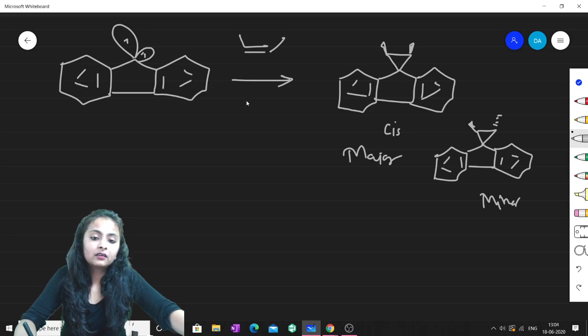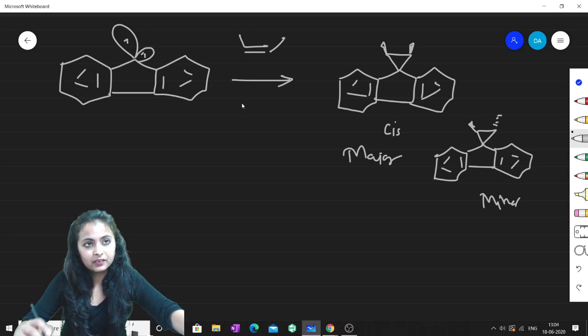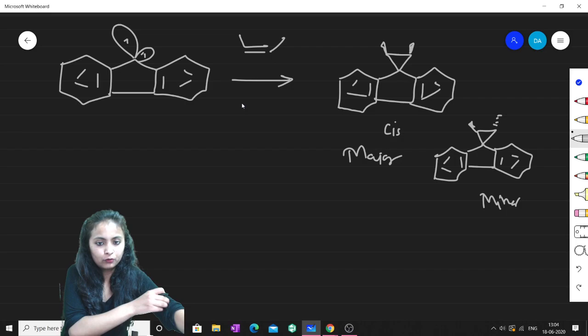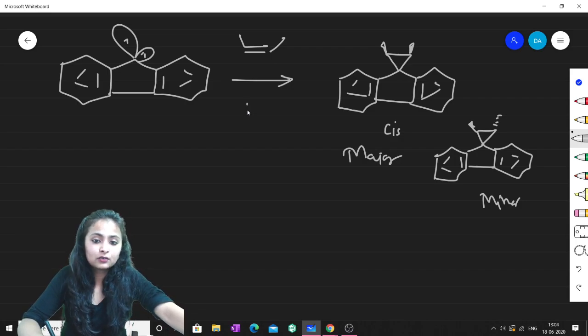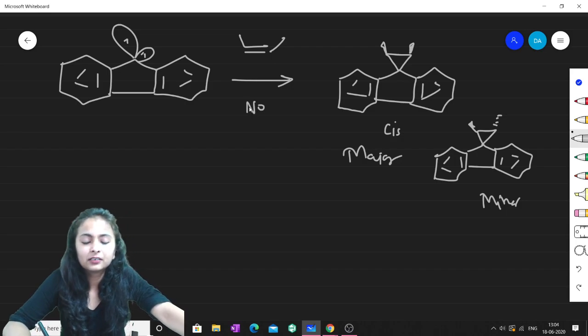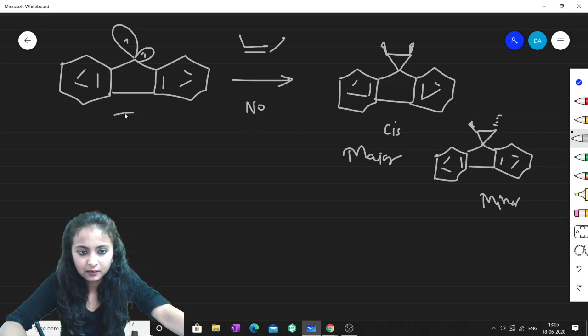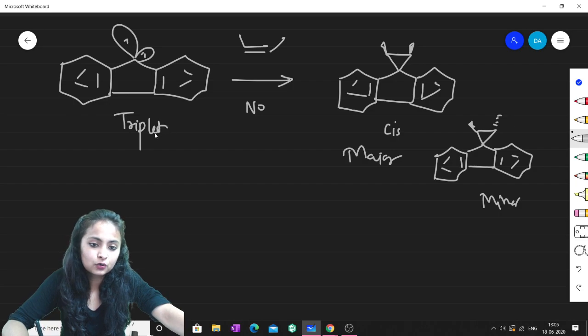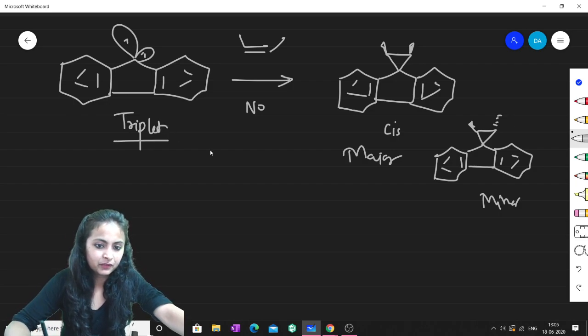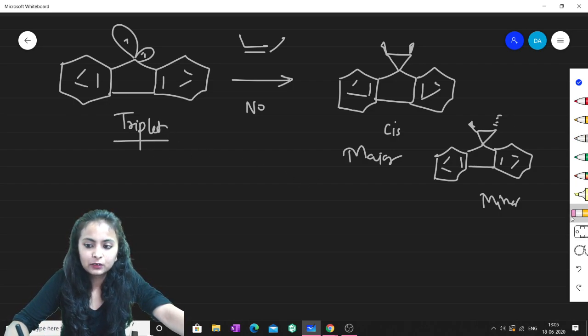Okay, so although here, as I have told you before, if there is solvent, then only singlet gets converted to triplet. But here there is no solvent, we have not taken any, it's not mentioned that there is any solvent, still this carbene is a triplet. Okay, just so as to avoid that anti-aromaticity. Okay, fine. So let me erase this also.